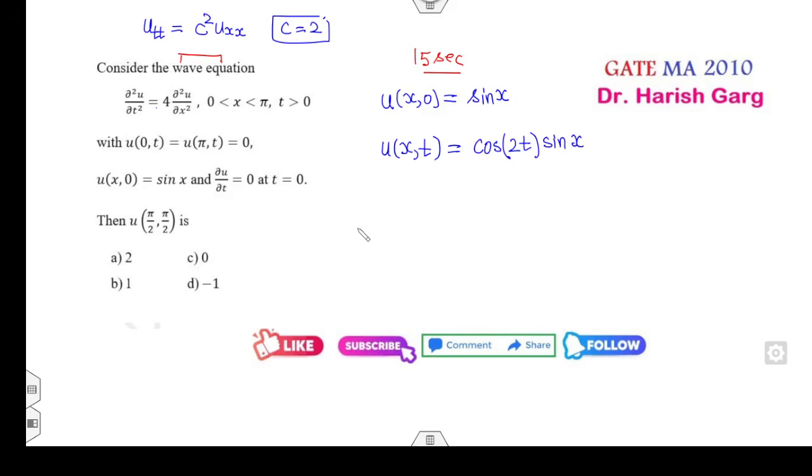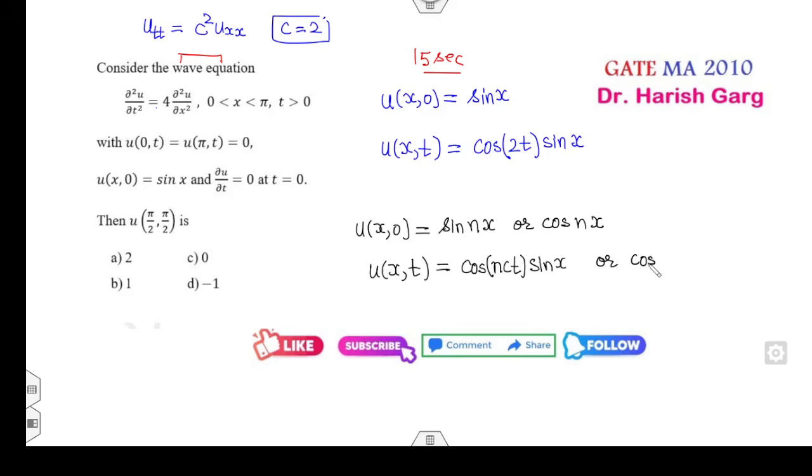Remember my shortcut trick. Whenever you have the solution in the form of sine nx or cos nx, then you can write u of x comma t is cos nct sin nx, और अगर ये second term है, again you can write as cos nct cos nx.